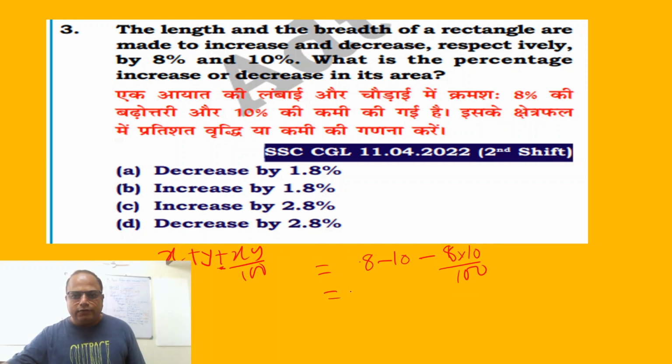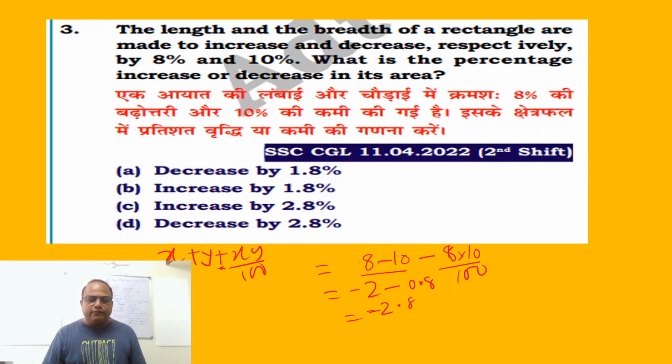So this is minus 2, and this is 80 by 100 is equal to 0.8, but with a minus sign. So you get minus 2.8. But minus 2.8 is not there in the answer. So what is our correct answer? Minus indicates nothing but that it is decreased, means the area has decreased. That's why there is a minus. Okay. So there is a decrease of 2.8%.